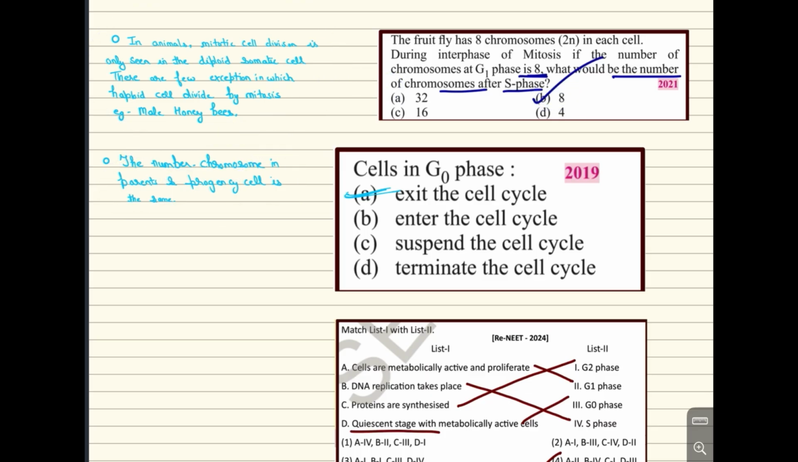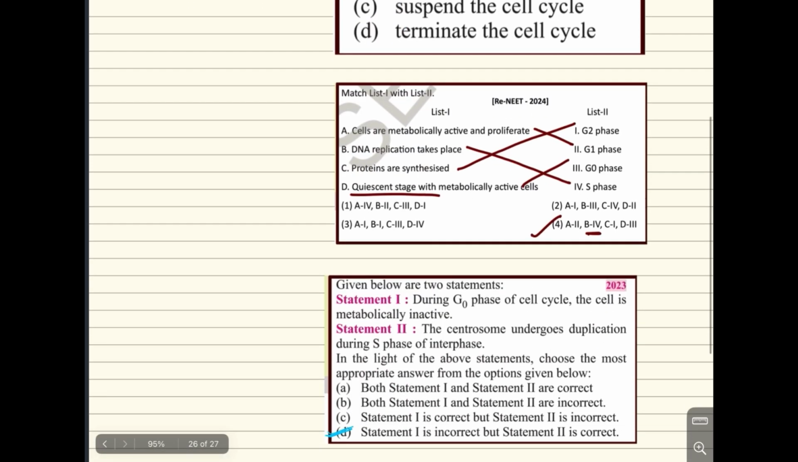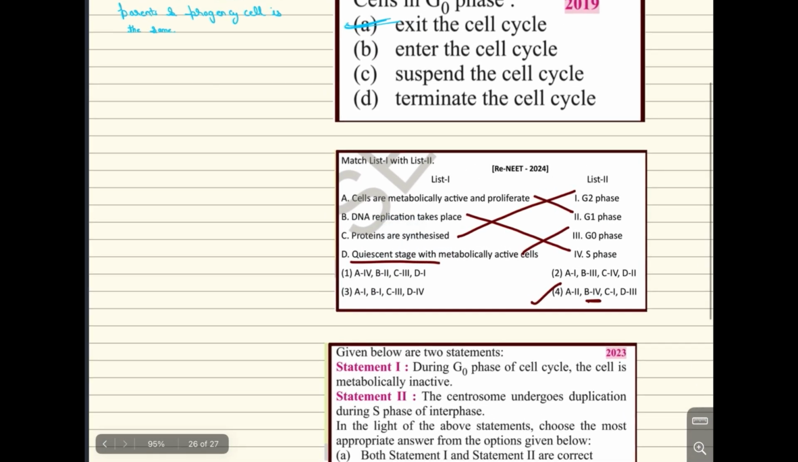Okay, now the cell in G naught phase. Again, a question of 2019, and this is option A, exit phase. Now, you can see this thing. This is a question of re-NEET. You know, NEET is going to be held many times this year, and these things are also there. But this is a luck-like thing. You cannot change this thing. What we can do is hard work and study.